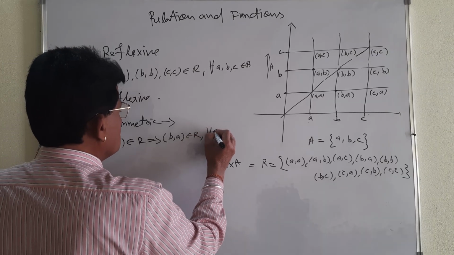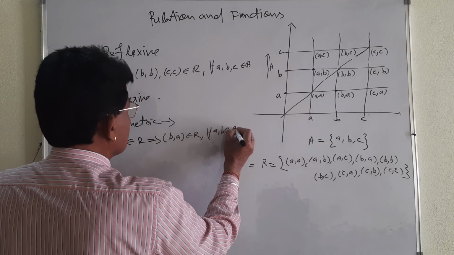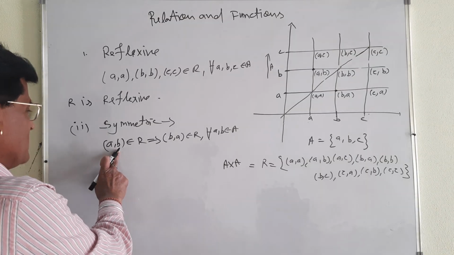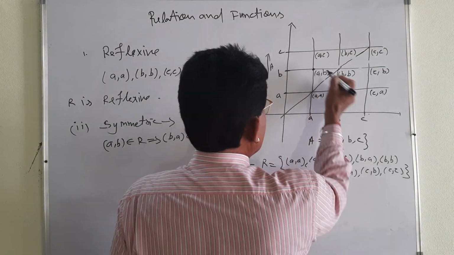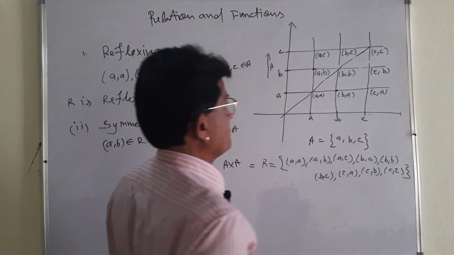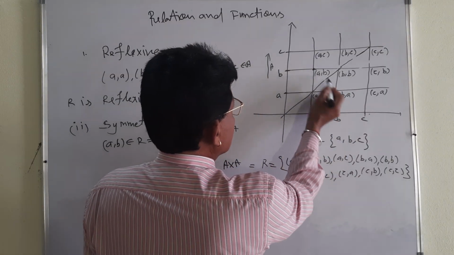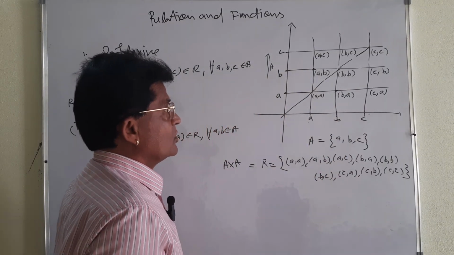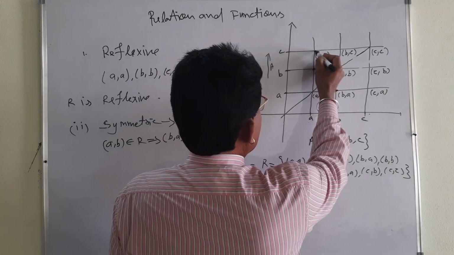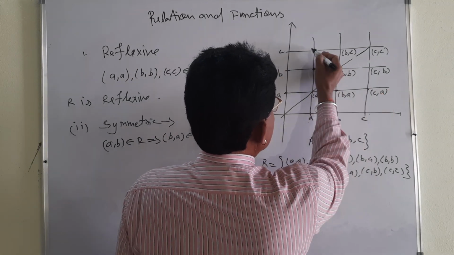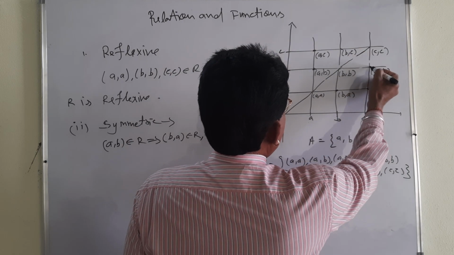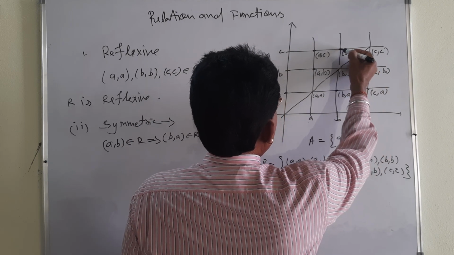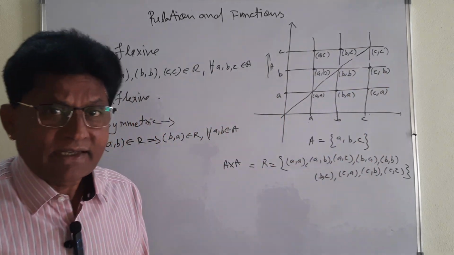(A, B) belongs to R implies that (B, A) also belongs to R, for all A, B belonging to A. See carefully, (A, B) belongs to R, (B, A) also belongs to R. Same distance, that is why these are symmetric. You see the distance of this one and this one, that is the same. Not only this, you see (A, C) is here, (C, A) is here. Distance will be the same. (B, C) is here and (C, B) is here. That is why these are symmetrical.